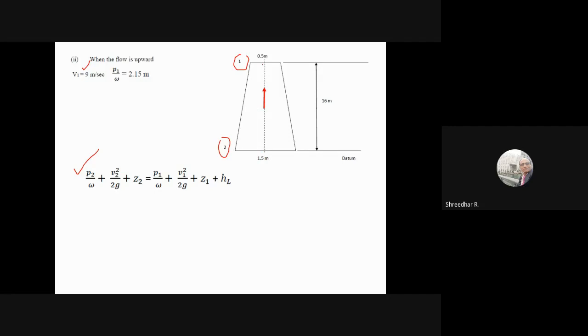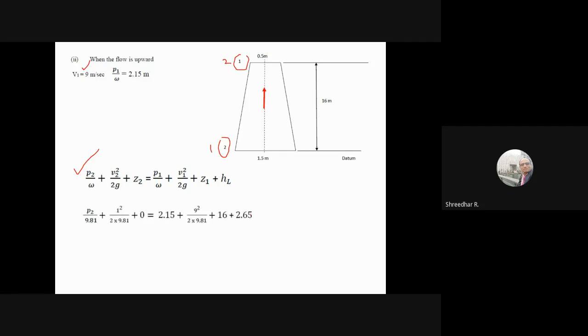If you don't want this, and always want to write like the previous equation, then you have to change the sections. Make this 1 and this 2, and then write accordingly. Otherwise you will get confused unnecessarily. So for this problem you should write V2, which is 9 meters per second at the smaller section, and the smaller section is 2 now. Then write P2 by omega, and change P1, V1, Z1 and P2, then add the head loss. Accordingly you will get the same answer, with no confusion of the sections.